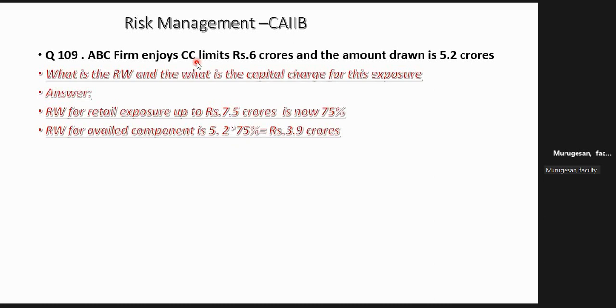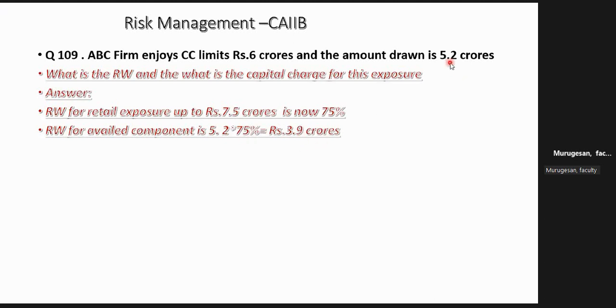Other than MSME units, if you have given a CC/OD up to 7.5 crore, for the purpose of Basel 3 it will be recognized as regulatory retail exposure. Okay, madam, so this can also be brought within the purview of retail exposures. So in that case 75 is the risk weight. So 5.2 is the amount drawn, straight away risk weight will be 3.9 crore at 75.